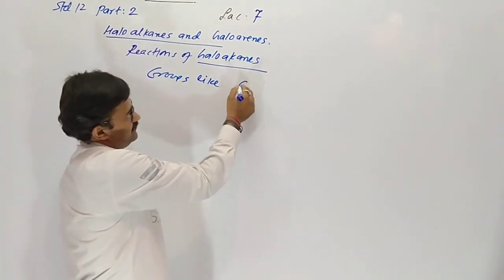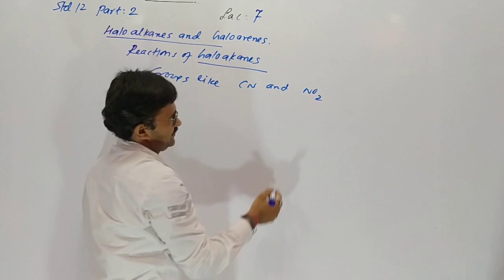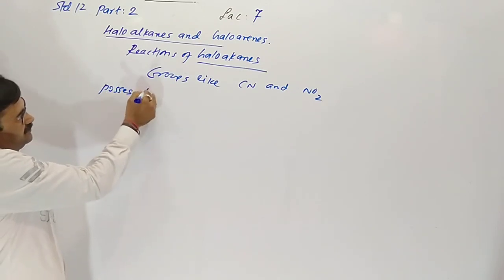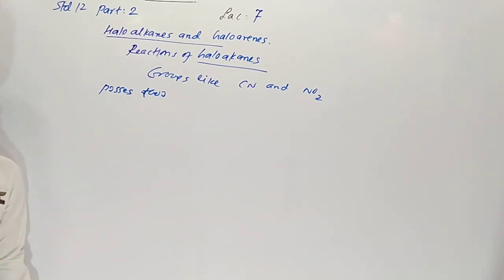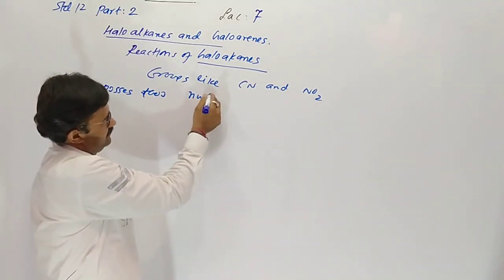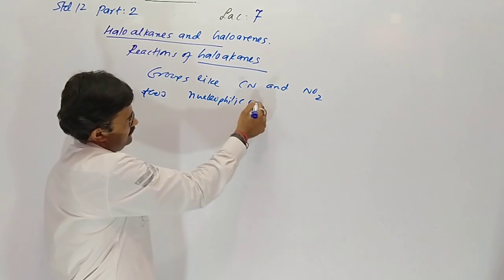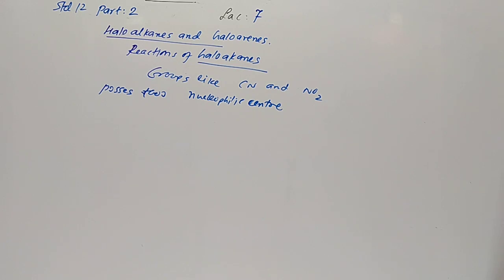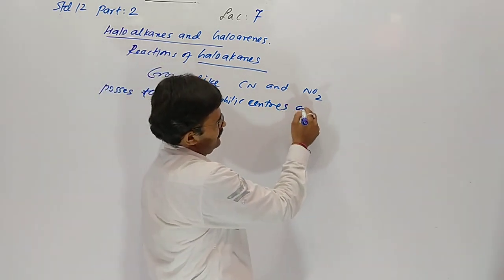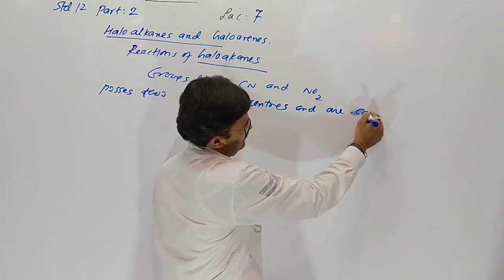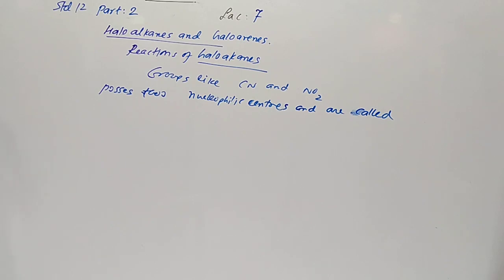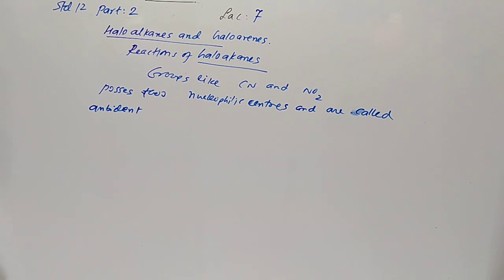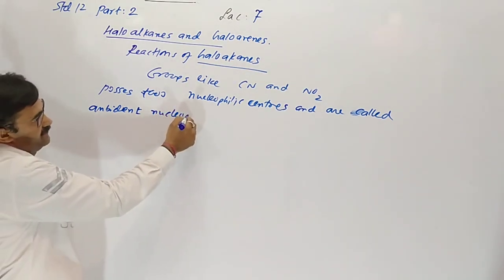Groups like cyanide and nitrite possess two nucleophilic centers and are called ambidentate nucleophiles.